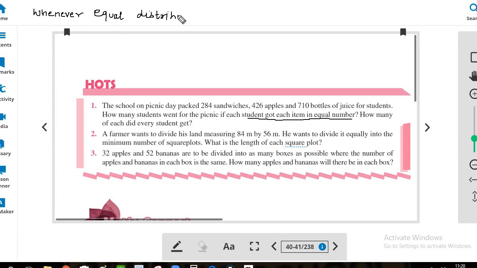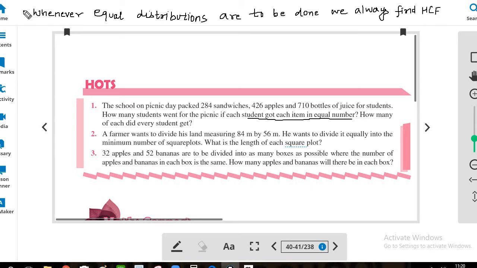That means again we will think this way: whenever equal distributions are to be done, we always find HCF.